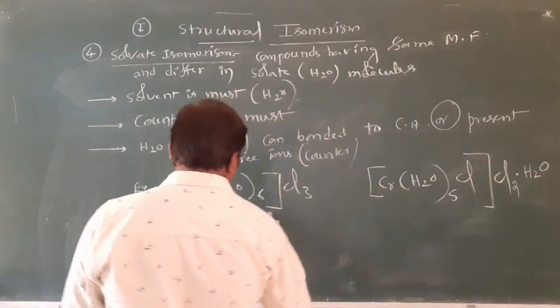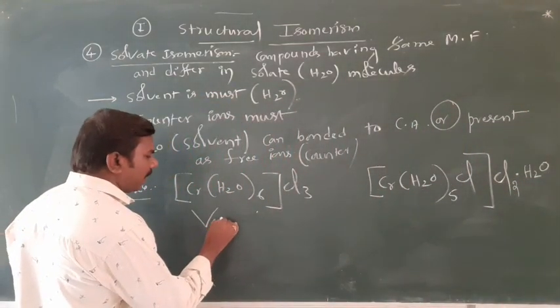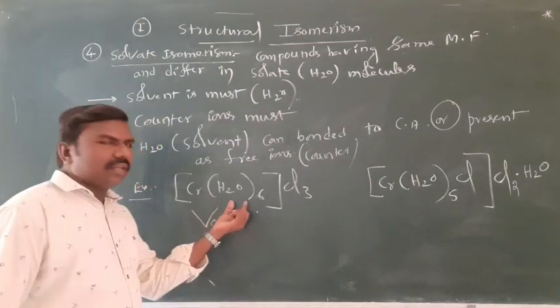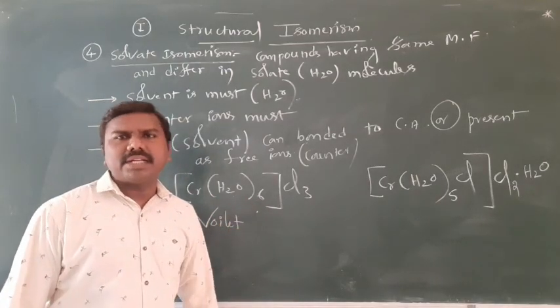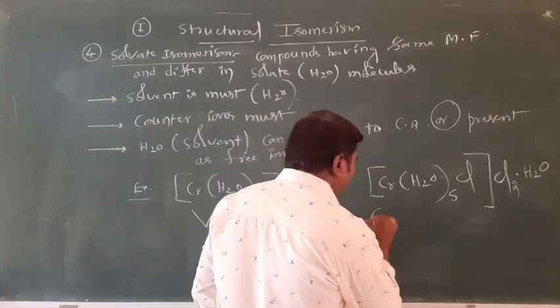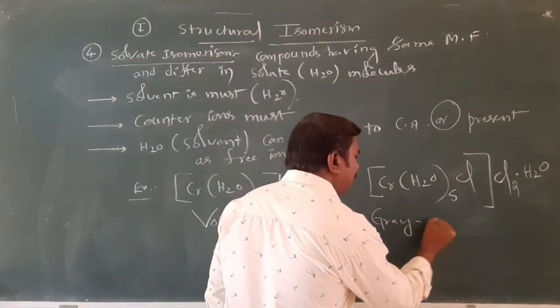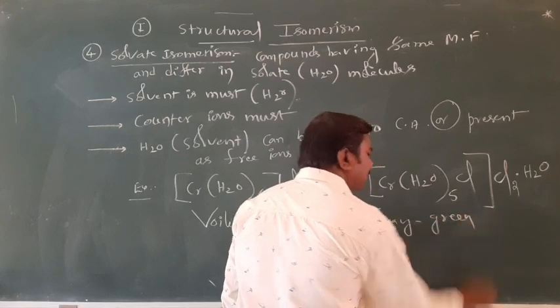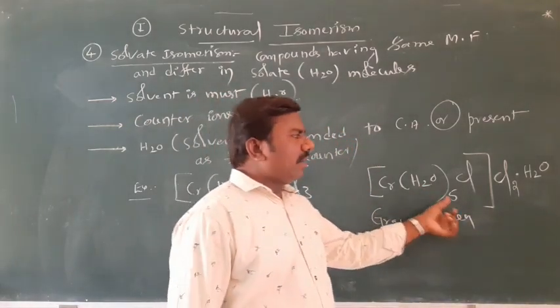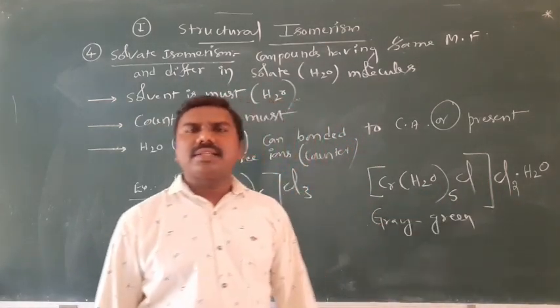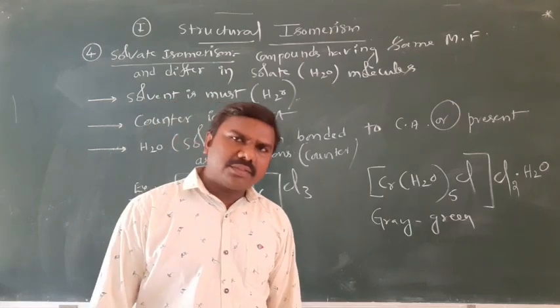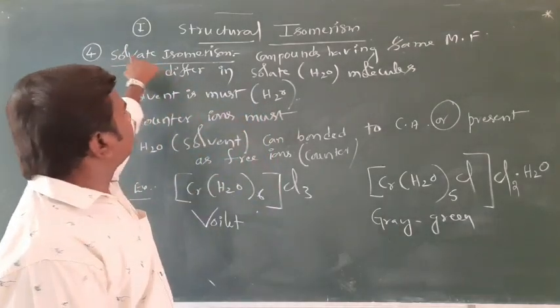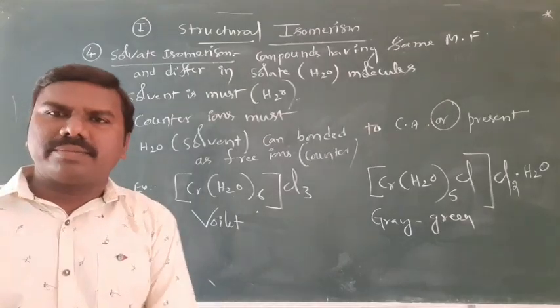The first is a violet colour complex because of the 6 H2O ligands. The second is a green colour complex because of 5 H2O and 1 Cl as ligands. This is called solvate isomerism.